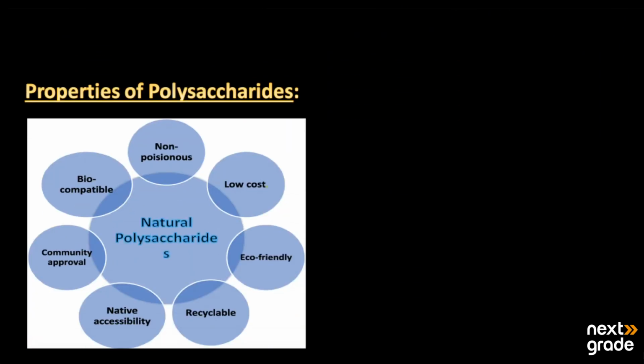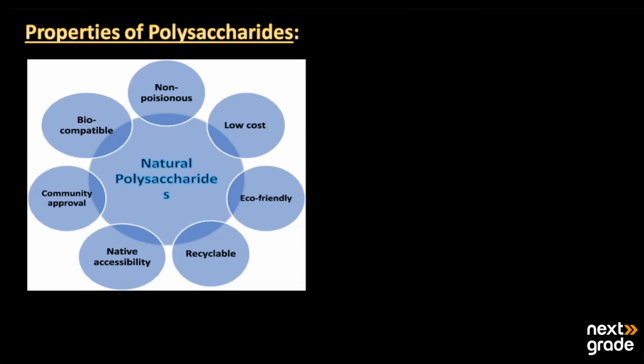Then we have some properties of the polysaccharides. Here we have the properties of the natural polysaccharides. The first one is that they are non-poisonous. It means if someone takes them into the body, they will produce no harm. They are harmless, low in cost, and eco-friendly, meaning they will not produce any pollutant.